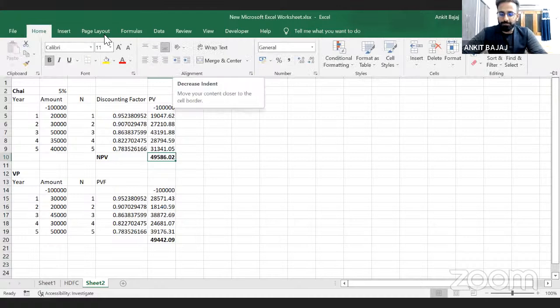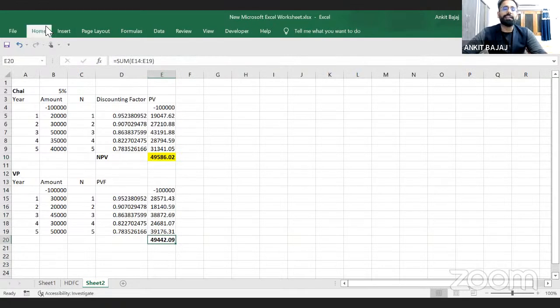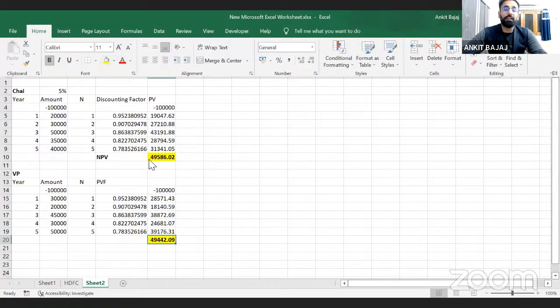Now you just suggest to me which business will be better. You just think about it. Definitely, this business is going to be better. Why? Because the net result you are getting from the chai business is higher than the vada pav business. So this is how you will be calculating the returns, precisely. This is our present value concept, and whenever you will be valuing any business, you will definitely be using this present value concept every time.